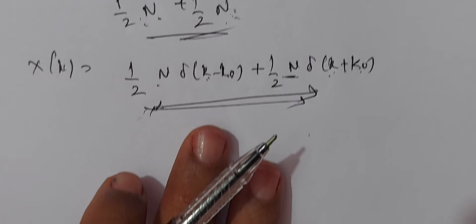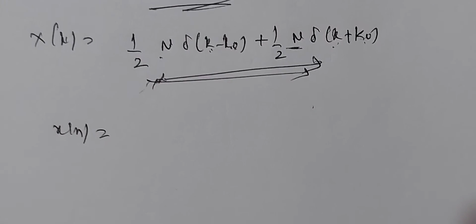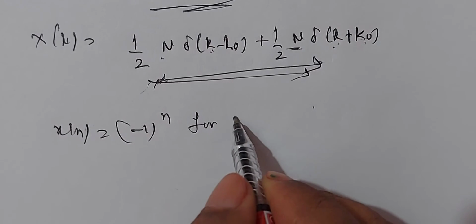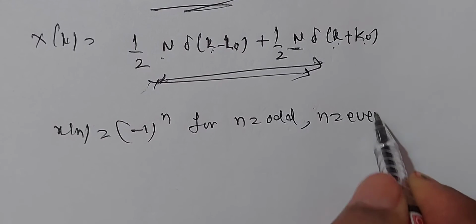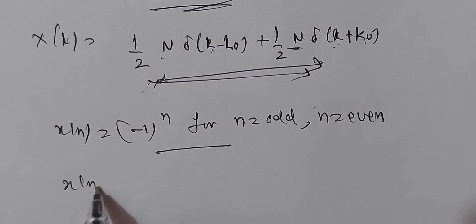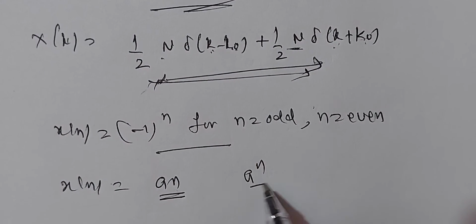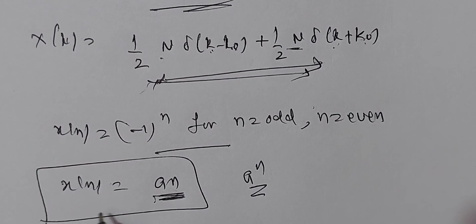Similarly, try the N-point DFT of other functions yourself. X of n is equal to minus 1 whole to the power of n for n odd and n even. I have done this already. Get practice. Another one, x of n is equal to a^n. Try to do this. I have done a to the power of n. You try for a^n. Find the N-point DFT of x of n equals a^n. Do it at home. It's homework. Thank you.